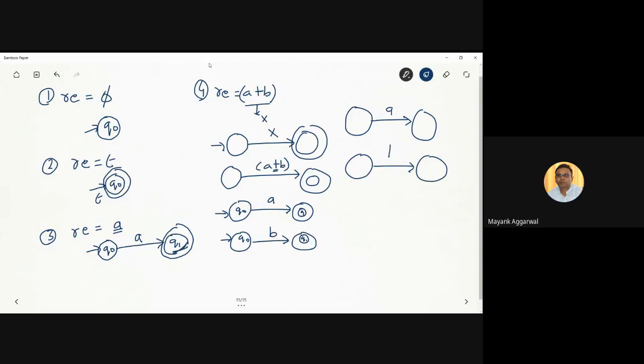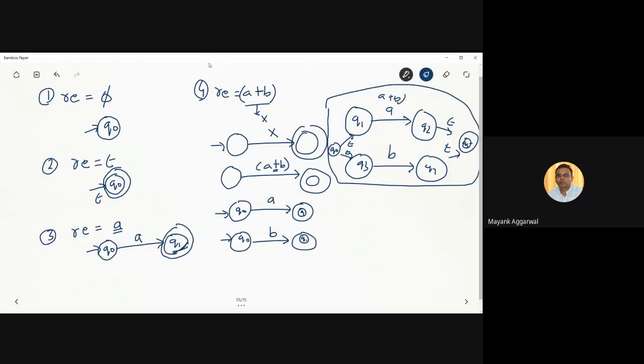If this is an automata which represents A, and this is an automata which represents B, how do these two join together? We make another initial state, and for epsilon it moves to these states. We make a new final state, and for epsilon it returns back to this. We can name these states Q1, Q2, Q3, Q4, and Q5. So this is a representation for A plus B with epsilon.